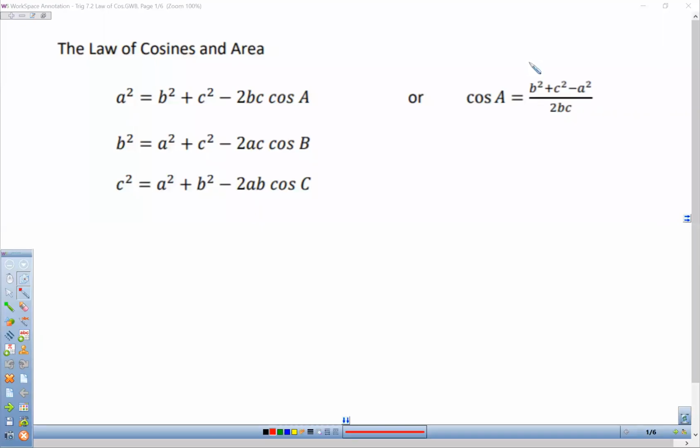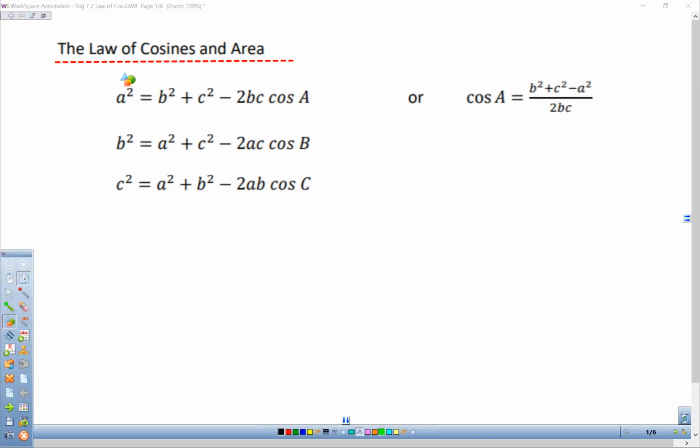Okay, we are back in chapter 7 again. This is 7.2. 7.1 was the law of sines, and 7.2 is the law of cosines. And we also use some of the formulas from the law of cosines to find the area of different size triangles, mainly oblique triangles. So here are your three formulas.